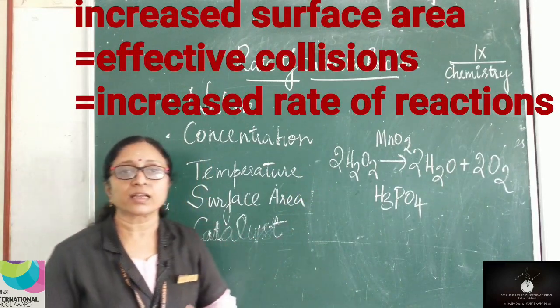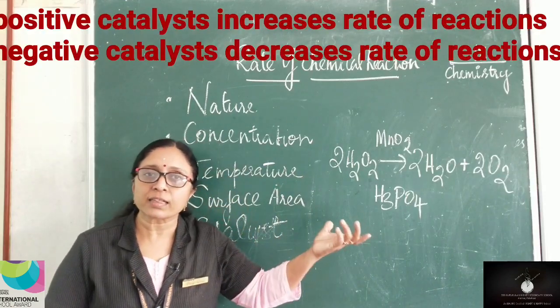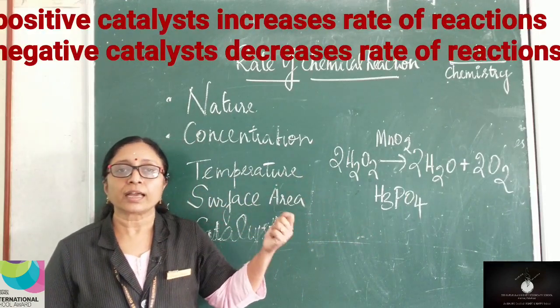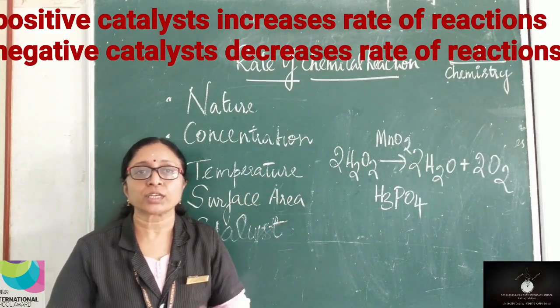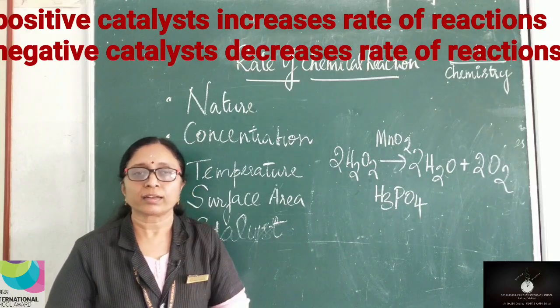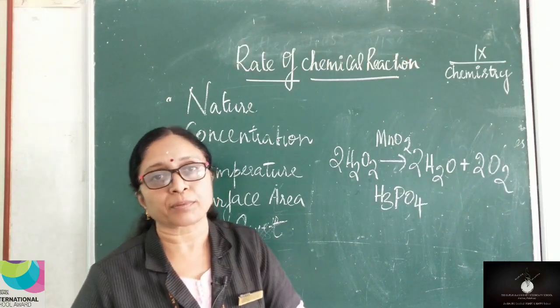And catalysts, there are positive and negative catalysts. Positive catalyst increases the rate of a chemical reaction. Negative catalyst arrests the rate of a chemical reaction. It will slow down the chemical reaction. So, we are concluding the chapter here.